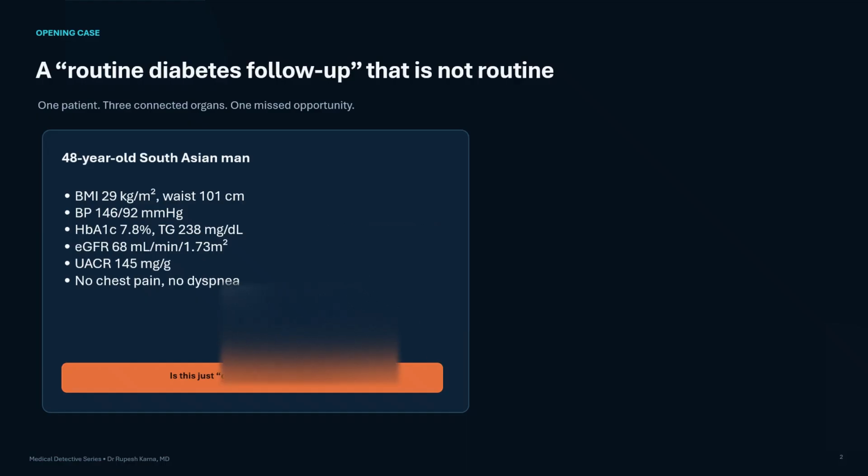A 48-year-old South Asian man attends for a routine diabetes follow-up. His BMI is 29 kg per square meter. Waist circumference is 101 centimeters. Blood pressure is 146/92. His HbA1c is 7.8% and triglycerides are 238 mg per deciliter. His eGFR is 68 ml per minute per 1.73 square meters, which may not immediately alarm us, but his urine albumin to creatinine ratio is 145 mg per gram.